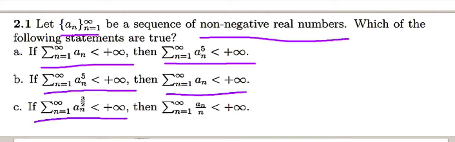C says that if summation a_n to the power 3 by 2 is convergent, then the series a_n by n is convergent. So you have to tell which of the following statements are true. More than one option will be correct. So let's discuss the solution of this problem.